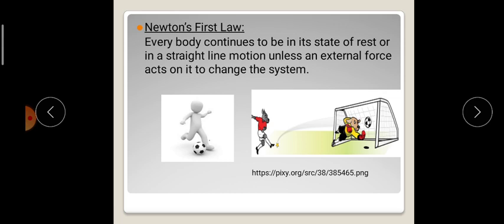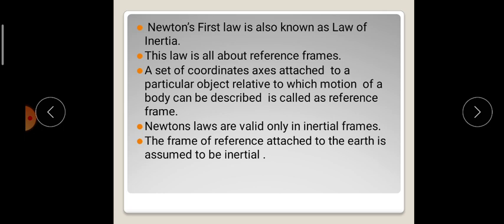In this way, Newton's first law is explained from the two pictures given in this slide, where the football continues to be in its state of rest or in straight line motion until an external force is acting on it to stop it from straight line motion. This law is also known as the law of inertia.